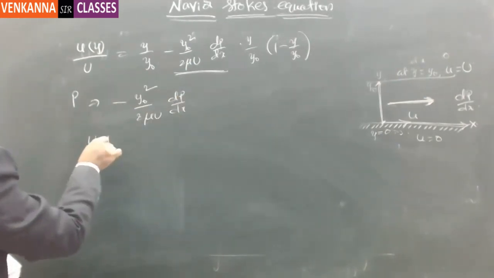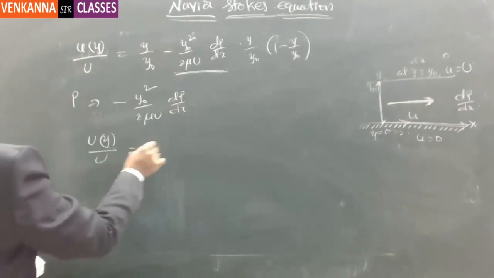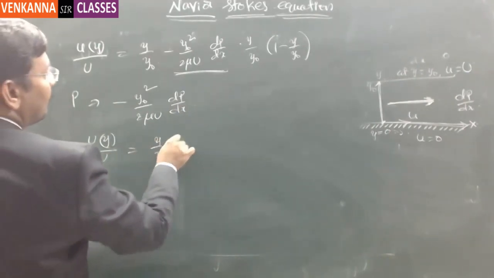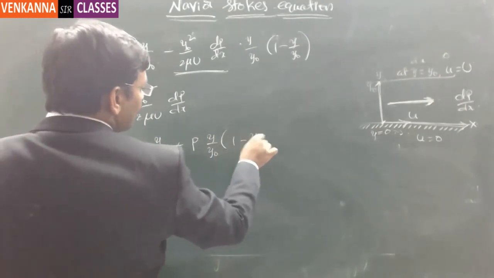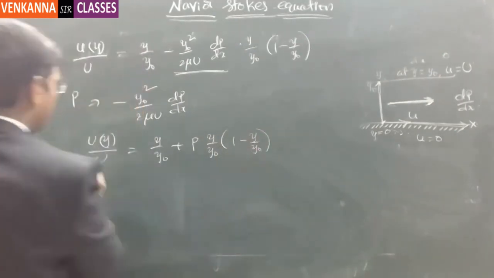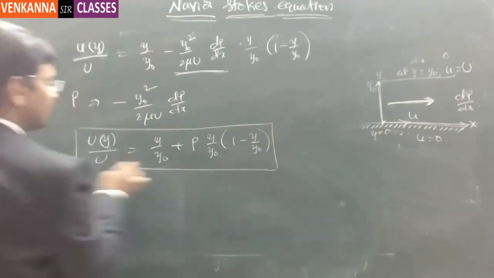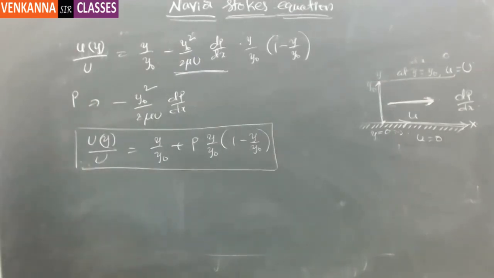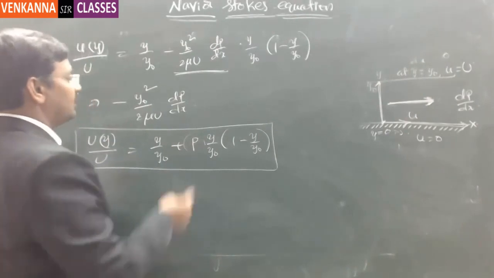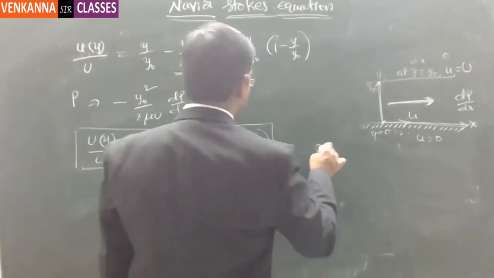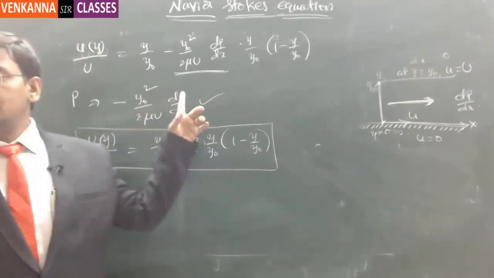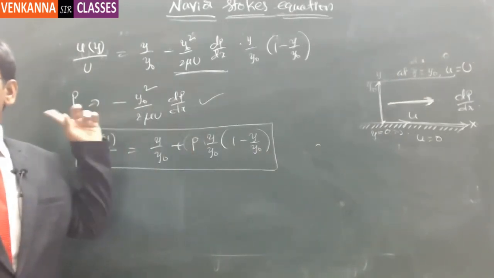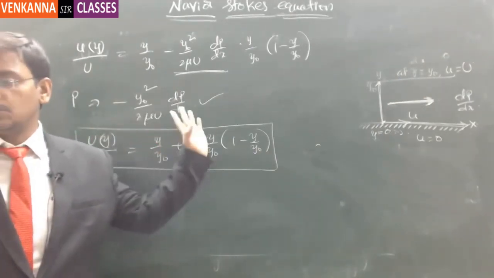Then u of y divided by U is equal to y by y naught plus P times y by y naught into 1 minus y by y naught. This is the standard format in which it is usually put. Now the reason we put it in this format is that this P value is nothing but minus of that expression, so P and dP by dx are related. This is some random value, given by this equation.